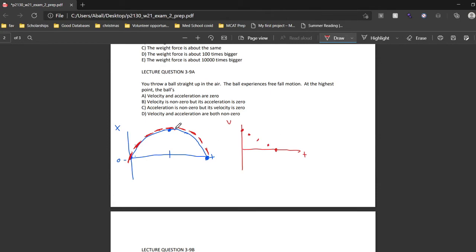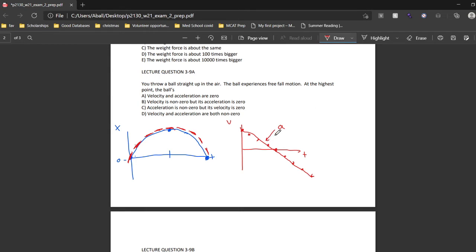And then we see now the slope is negative. So it's becoming more negative, until it hits the ground. And as we can see here, this velocity versus time graph has a negative slope. And if you recall, the slope of a velocity versus time graph is the acceleration of the object.